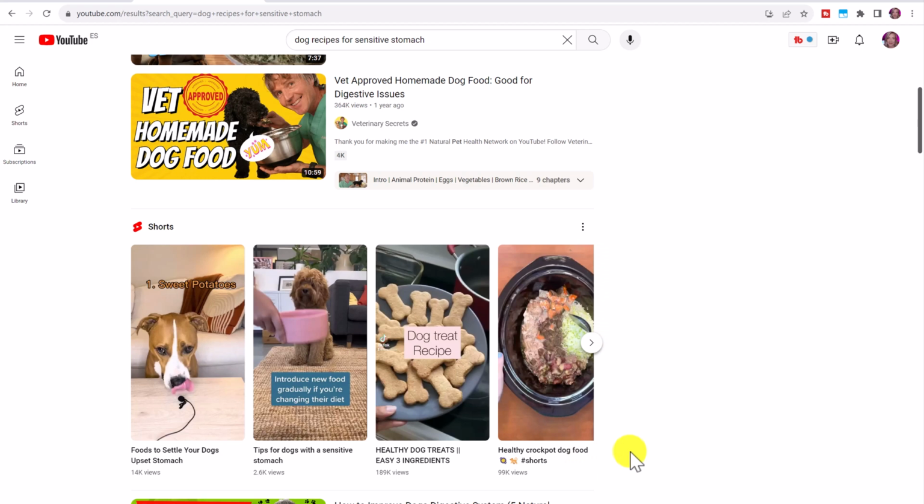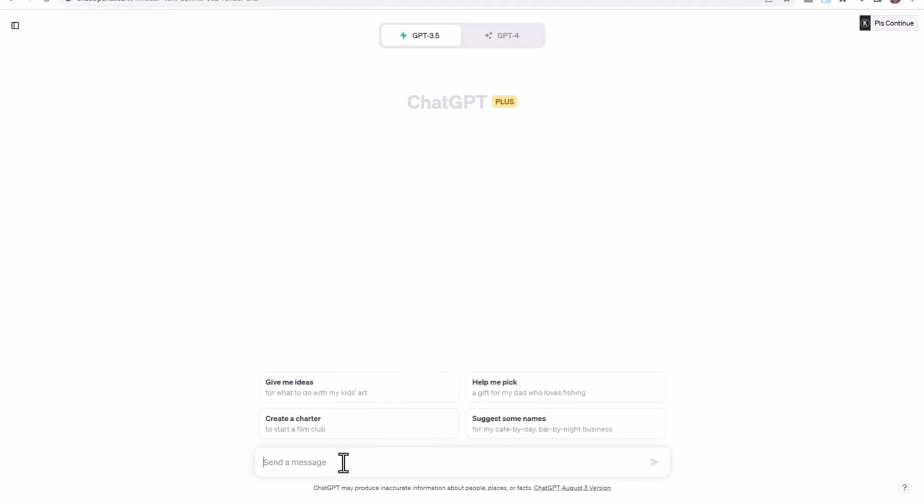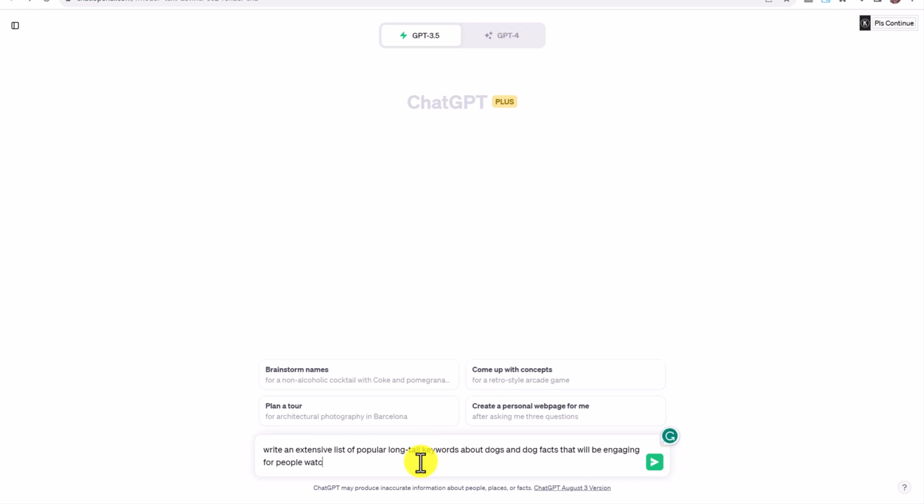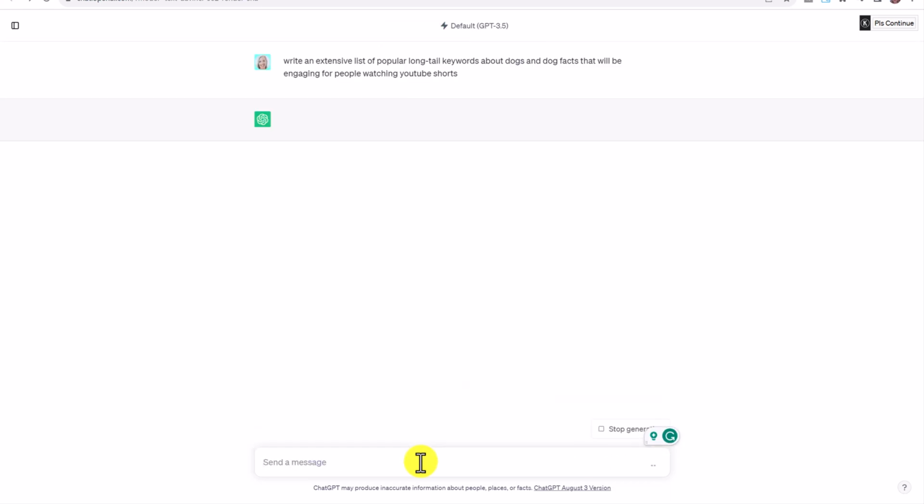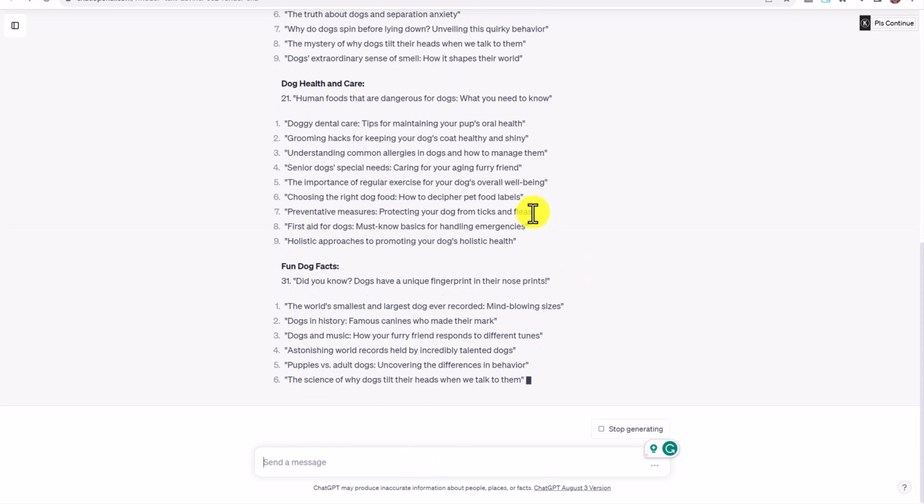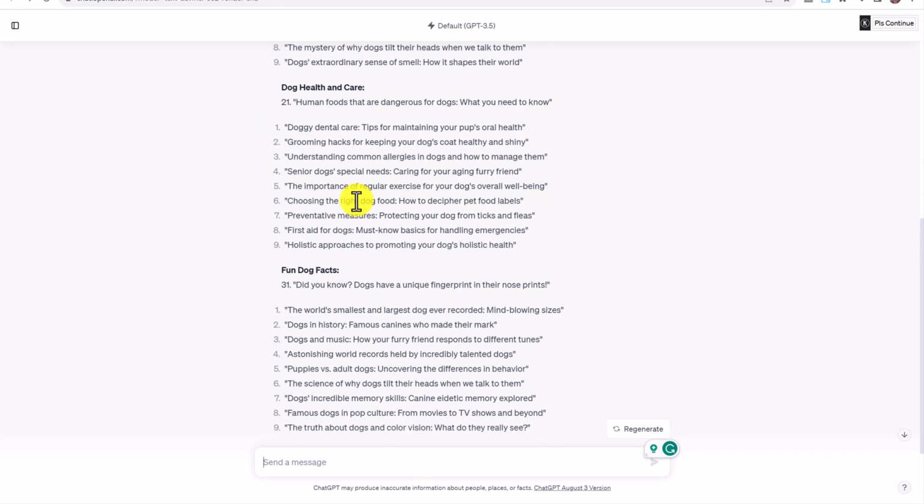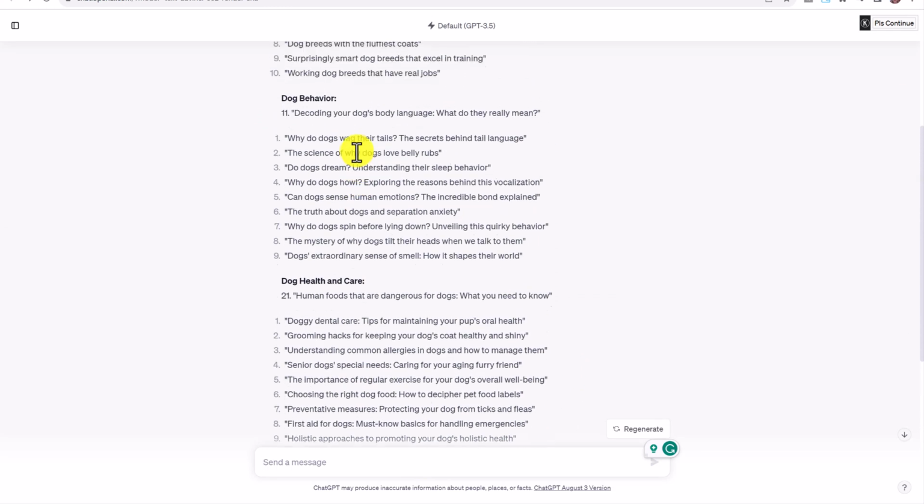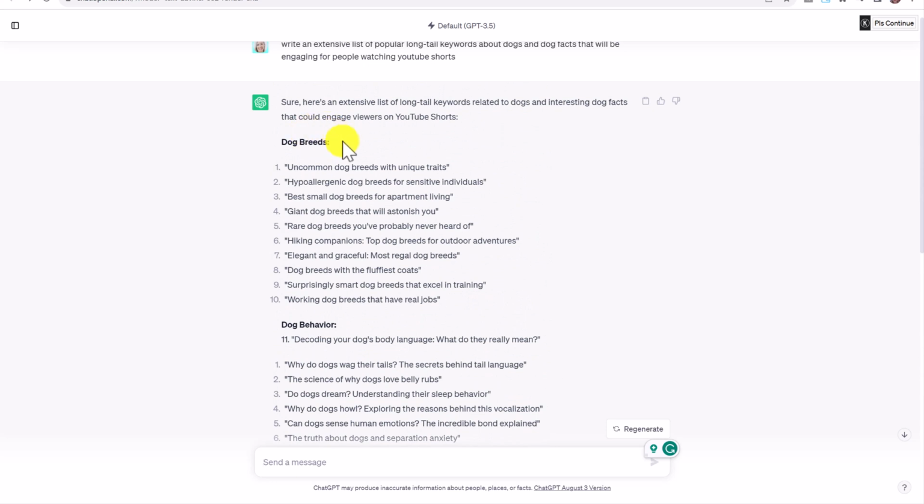We can also use ChatGPT to help us with keyword research. So I'm going to write an extensive list of popular long tail keywords about dogs and dog facts that will be engaging for people watching YouTube videos or YouTube shorts. Okay, so they've given us a bunch of different ideas about fun dog facts, dog health and care, dog behavior, dog breeds.